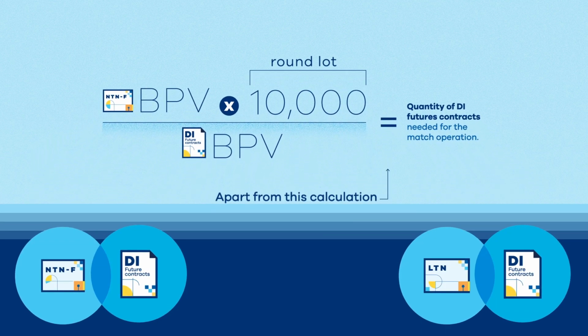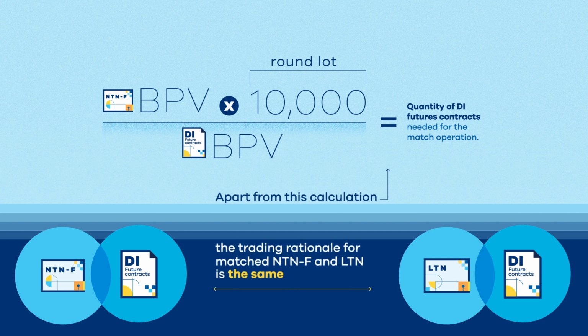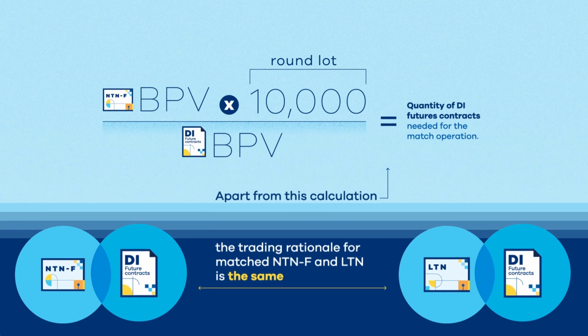Apart from this adjustment to the quantity of DI futures contracts using BPV, the trading rationale for matched NTNF bonds is the same as that of matched LTN bonds.